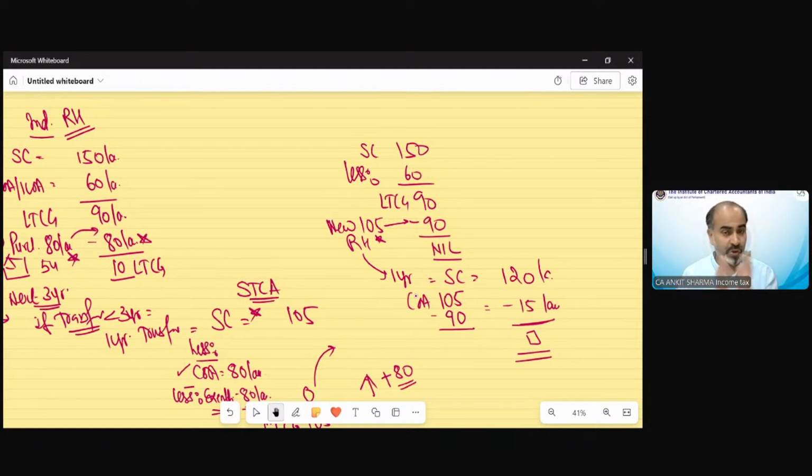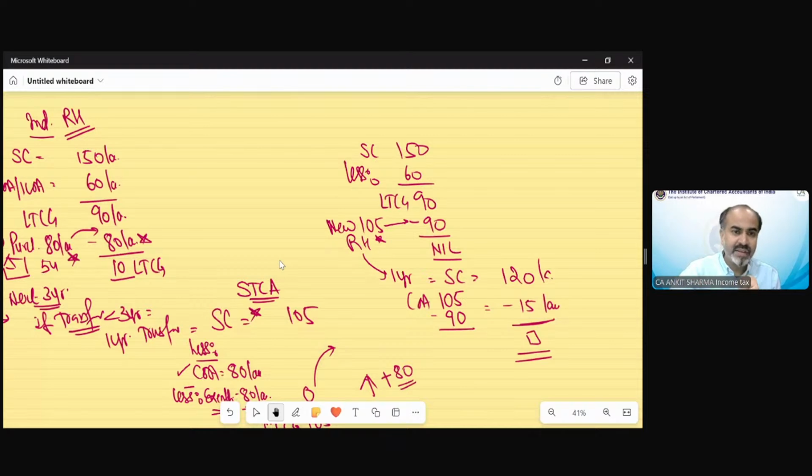Understood? So you should not transfer this asset within 3 years. If you have transferred it, then the exemption you have claimed would technically be confiscated from you, in the manner that we reduce your cost by the amount of exemption. Clear? So that is the provision.